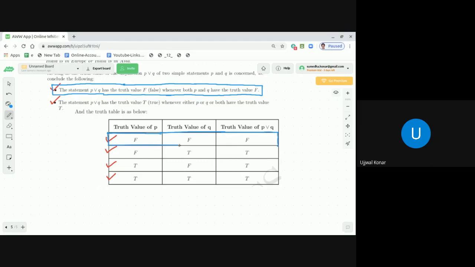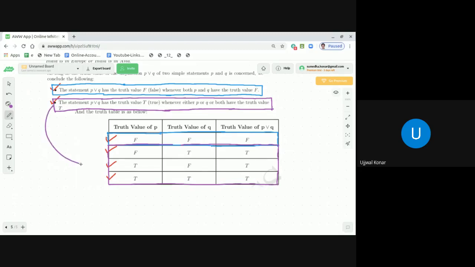Any smallest clarification, never hesitate to let me know. And if you look at the second statement, which I take in purple, the statement P or Q has the truth value T whenever either P or Q or both have the truth value T. That means, dear students, the last 3 rows are represented by this.